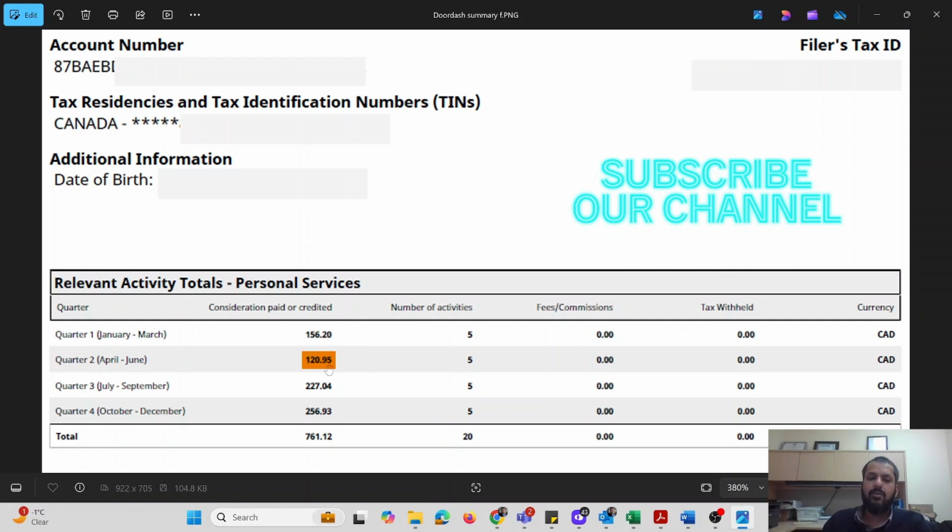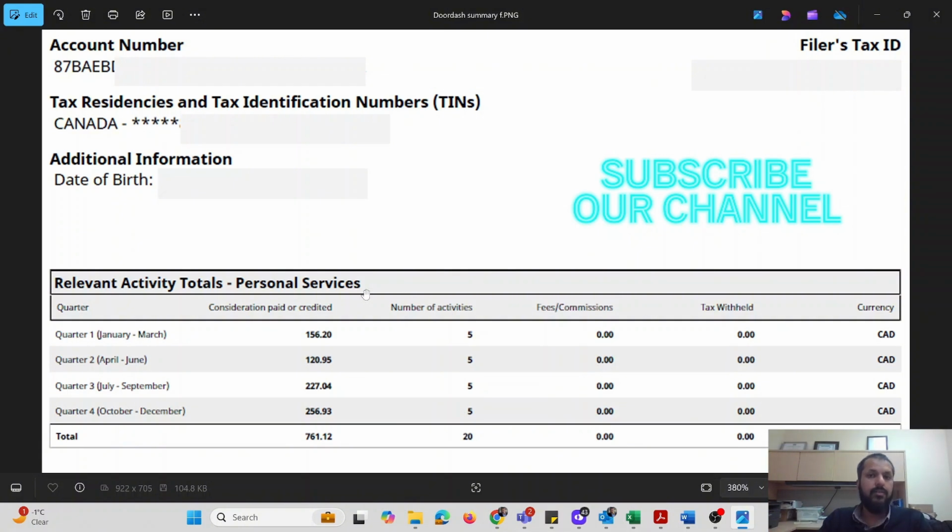Same thing for the second quarter, third, and fourth. So the total for the year is $761.12. Number of activities shows how many activities you did. So this is the information that you're going to use for your income tax return.